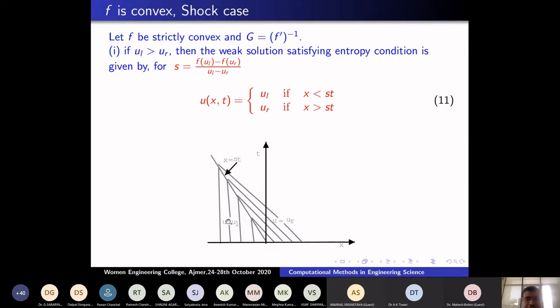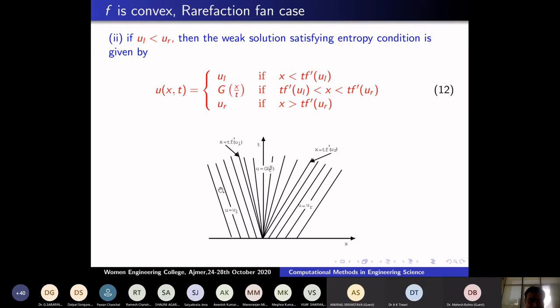Suppose u_l is less than u_r. Then this slope is bigger than this one, and the characteristics don't merge. Then you cannot allow that discontinuity. Therefore, in that case, we connect it by a continuous solution.